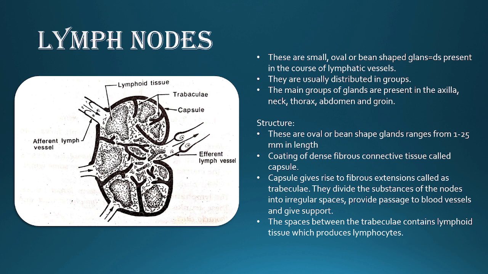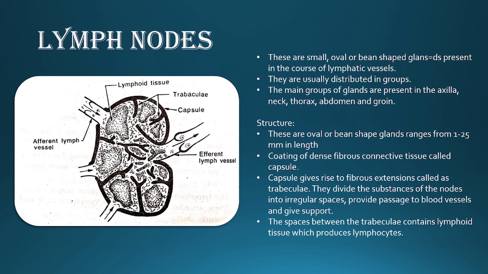The main groups of the glands are present in the axilla, neck, thorax, abdomen and groin. So most of the lymph nodes are present in the region of the axilla, neck, thorax, abdomen and groin.